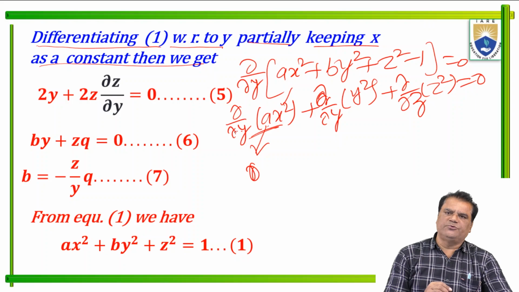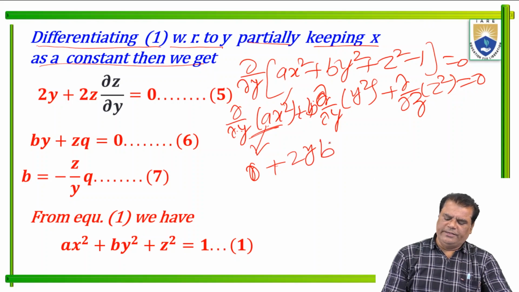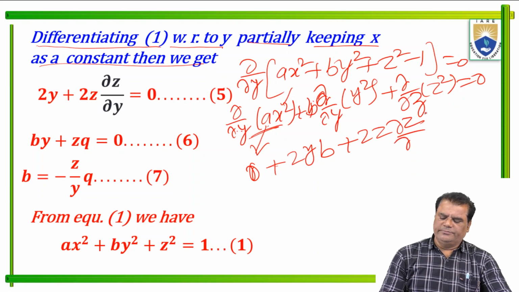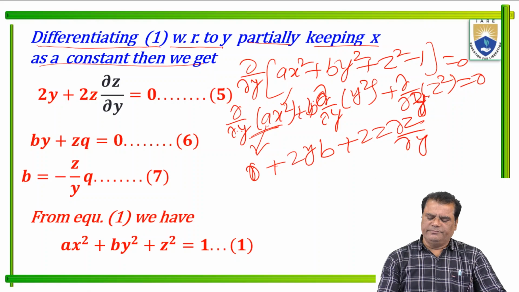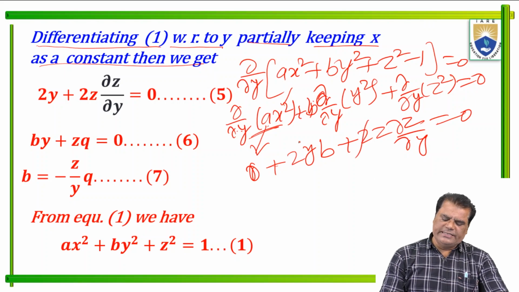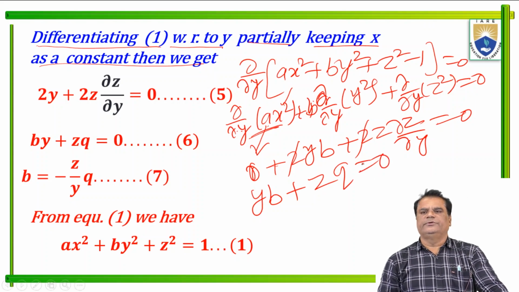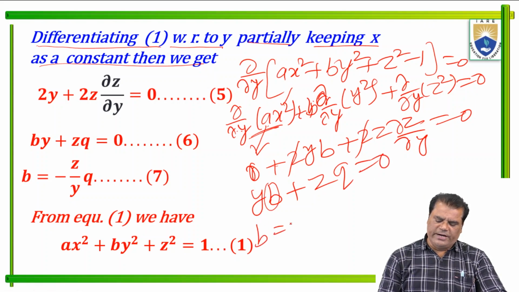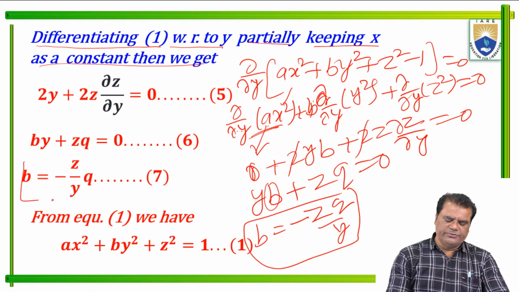Plus 2by, plus 2z dou z over dou y, which is q, equals 0. The 2 cancels, so by plus zq equals 0. Now finding the value of b: b equals minus zq upon y. This is the value of b.